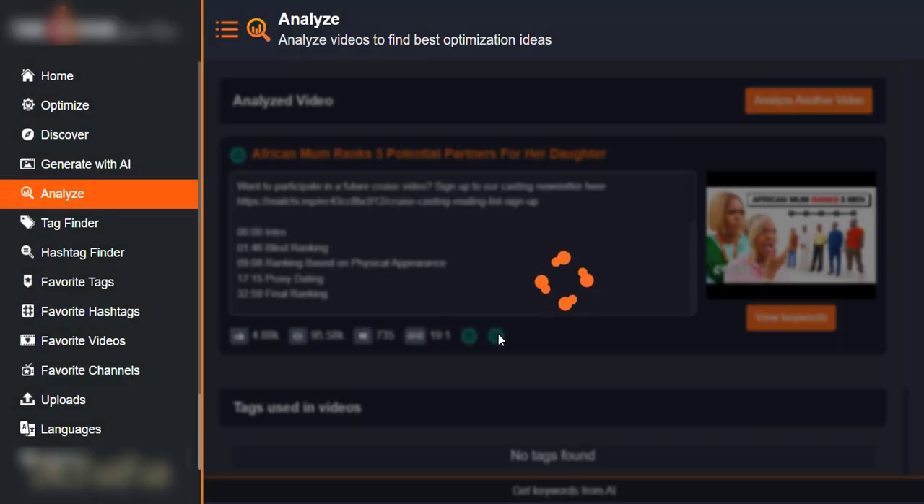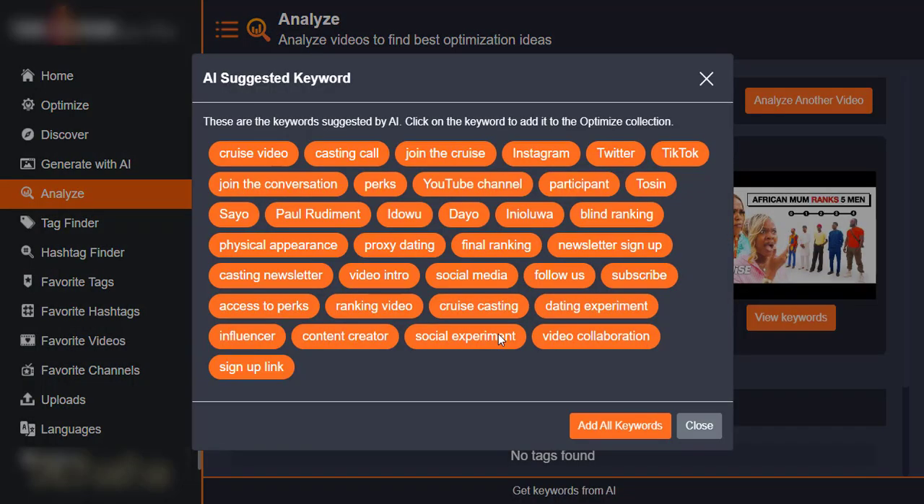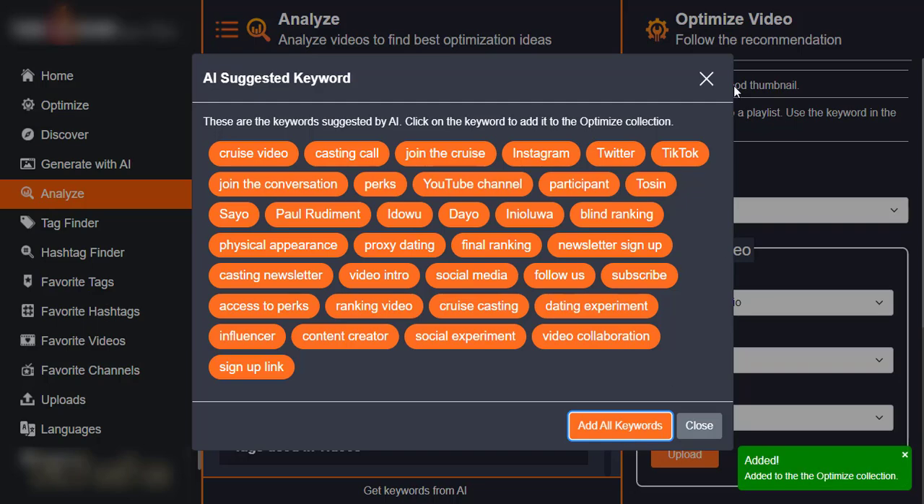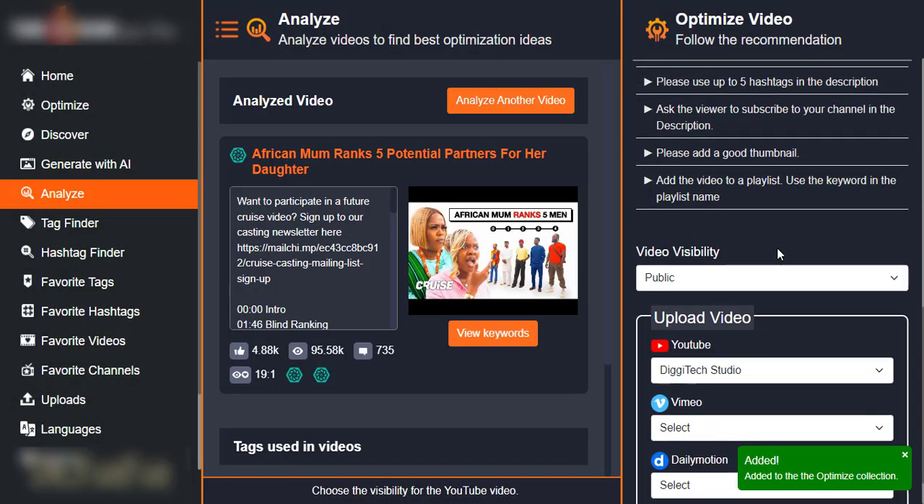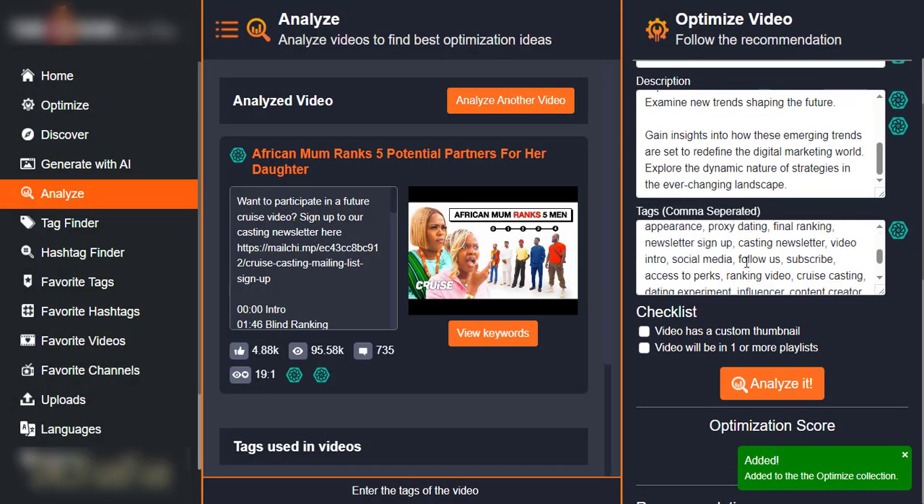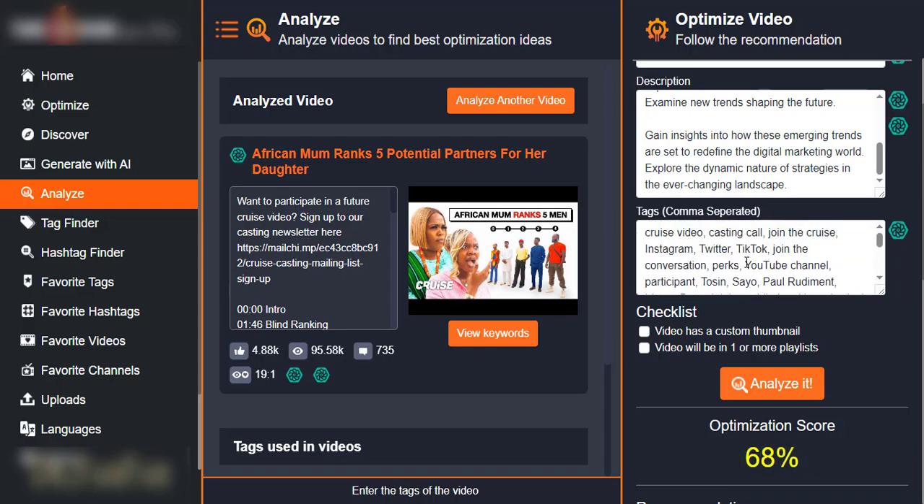And also keywords. If I want to get keywords that are similar to this, you can see: cruise video, casting call, join the cruise, Instagram, YouTube channel, proxy dating, physical appearance. So these are the keywords that are currently ranking for this video, and it is able to generate them for me, and I can just add all keywords. It should automatically add these keywords to my optimized video right here, without me needing to copy one after the other.